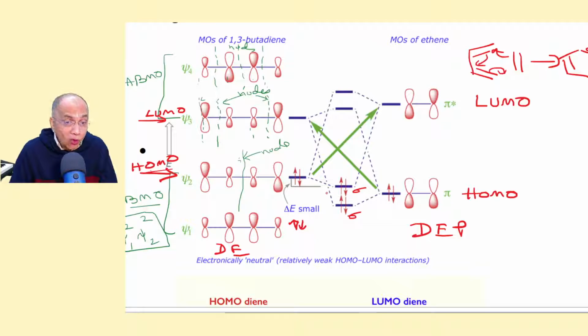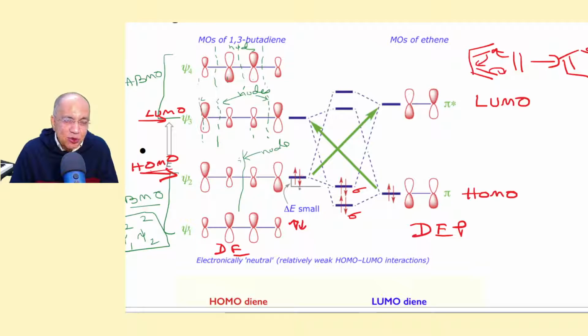The HOMO of the product is below the HOMO of the diene, or of whichever has a higher energy.